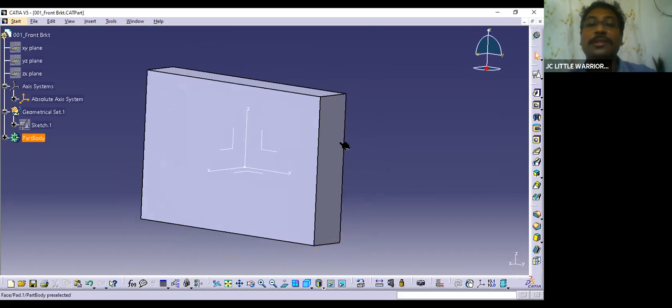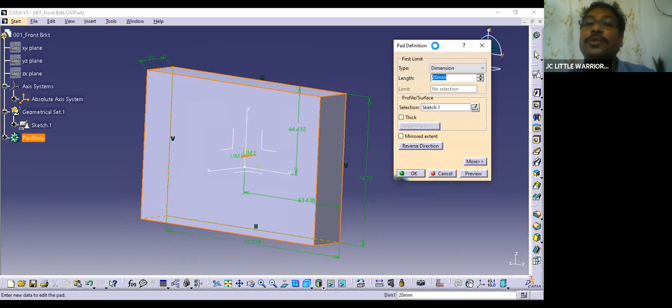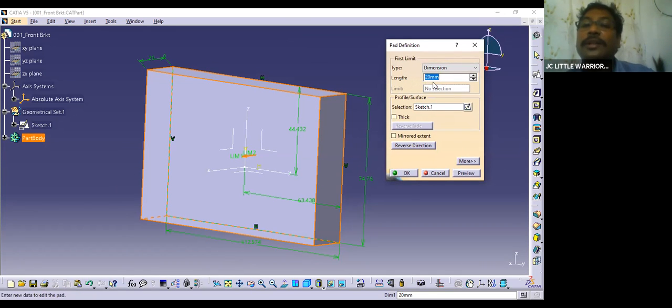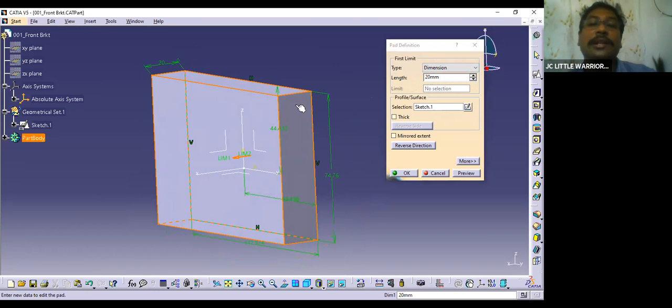How much distance, I didn't show you. This is the length of the pad, 20 mm. So many options are there here. I will show you how to use all these options, but today let's have a look at this basic step, how to create a pad like this. Length is 20 mm, so 20 mm of distance it has taken. The thickness of this pad is 20 mm.